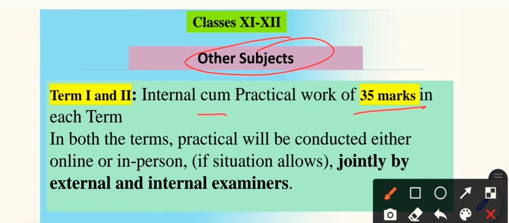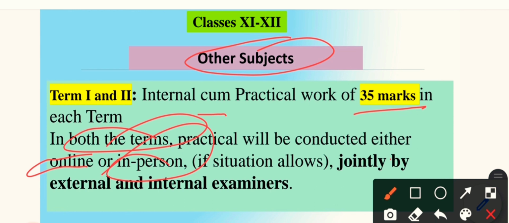In both terms, the practical will be conducted either online or in person, if the situation allows. It means if there is no pandemic, then you have to give this practical in person, and if it is a pandemic situation, then you have to do it online. In both cases, it will be done jointly by the external as well as the internal examiner.